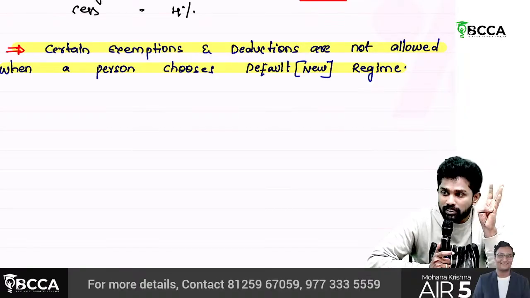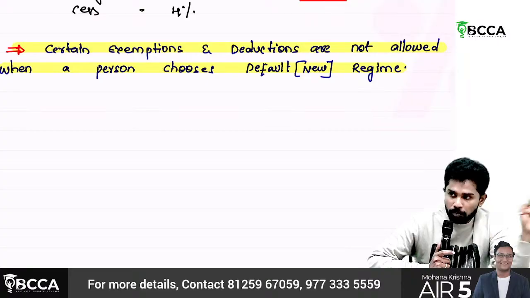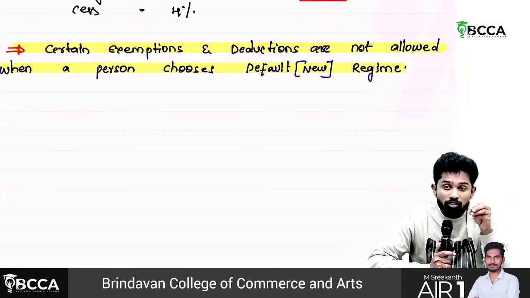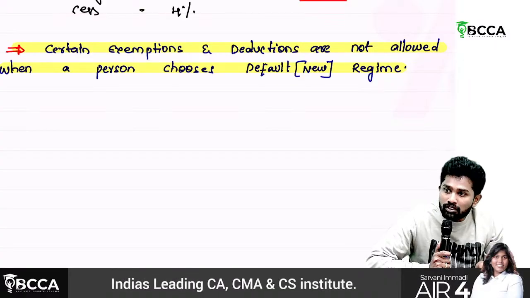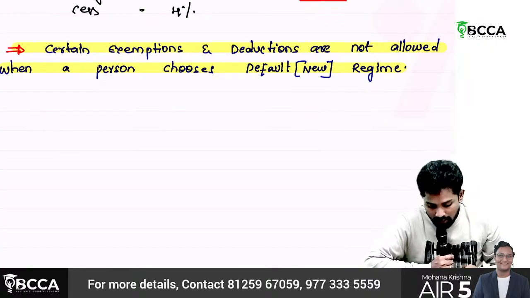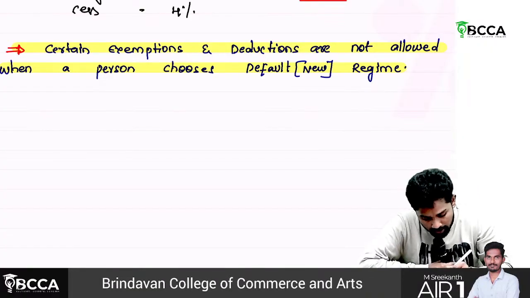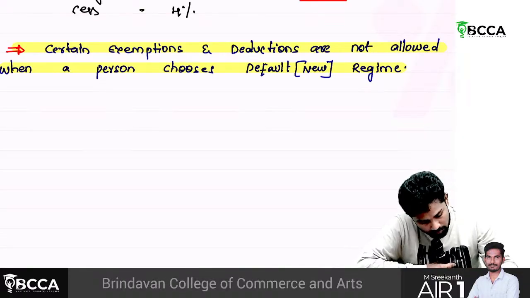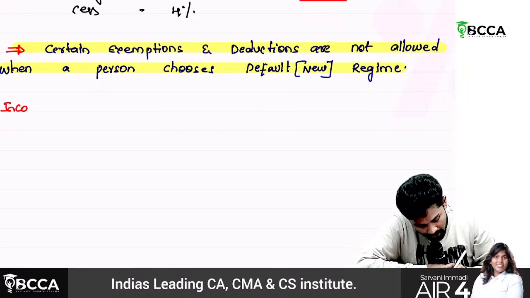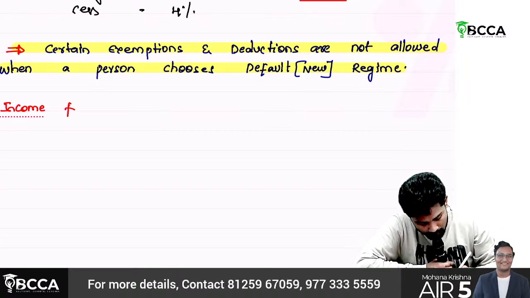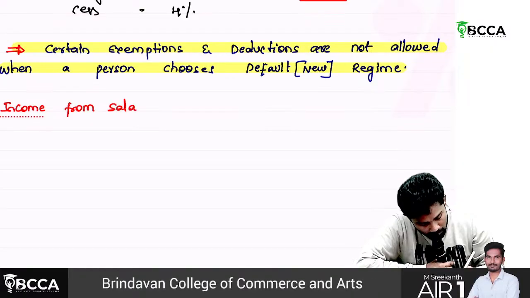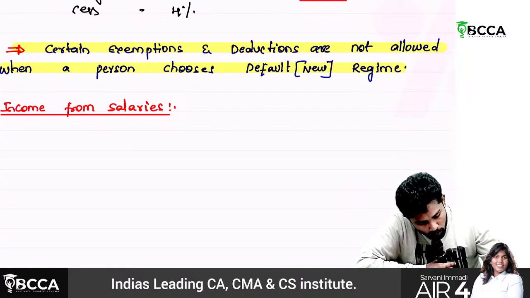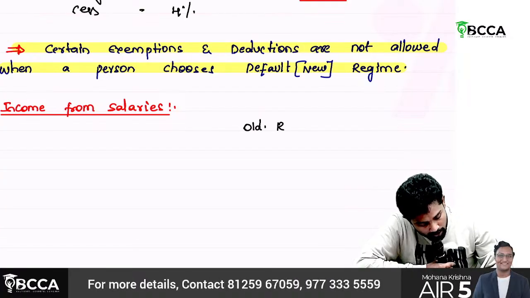But coming to the salaries chapter, we'll not discuss at final level, nor house property. But we should know at least what exemptions or deductions are allowed in the old regime but not allowed in the new regime. So first we are starting with the salaries chapter, sir. Quickly we'll write down income from salaries, taking columns like old regime and new regime.